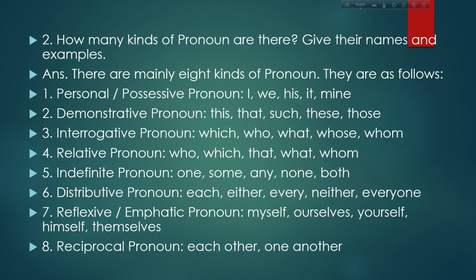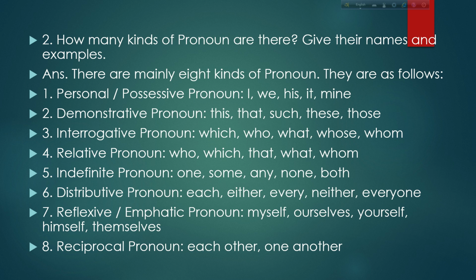The second question: how many kinds of pronoun are there? Give their names and examples. There are mainly 8 kinds of pronoun. They are as follows. Number 1, personal or possessive pronoun. If you classify personal and possessive separately, then it will become 9 pronouns. But in general, personal and possessive pronouns are in the same class. When a personal pronoun is in possessive form, then it becomes a possessive pronoun. For example, I, we, it are personal pronouns, and his, mine are possessive pronouns.